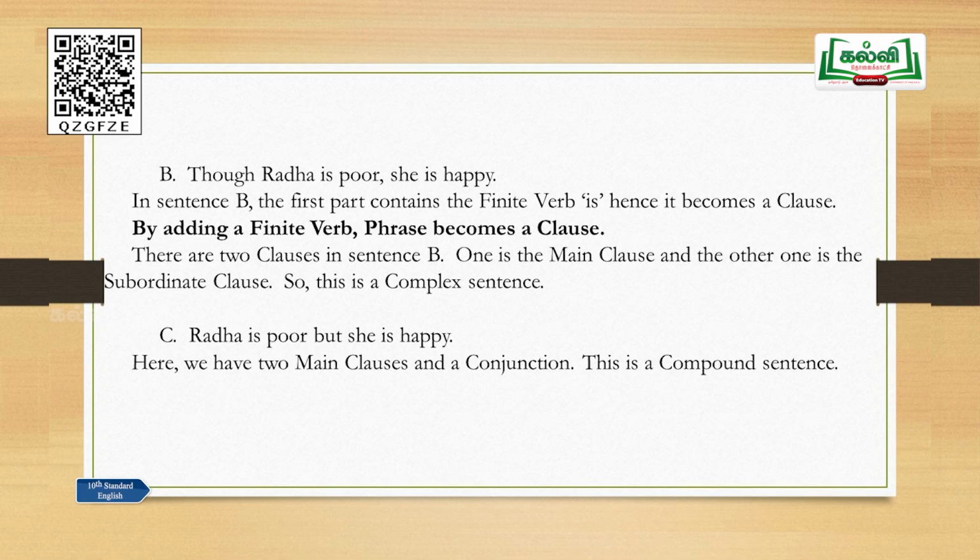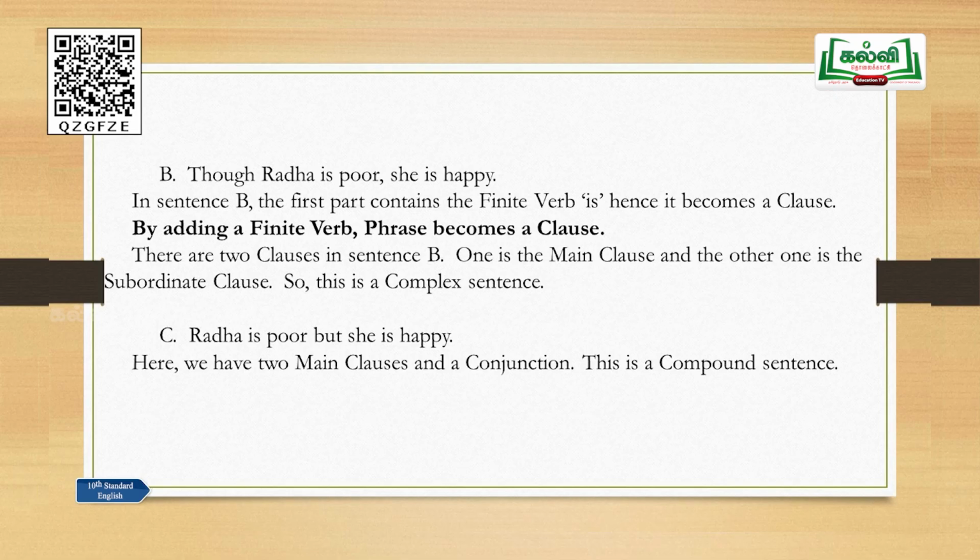I have already explained all these. Let me move on further to sentence C: Radha is poor but she is happy. There are two clauses here, again two verbs, is. Radha is poor, that is a complete meaningful sentence, that is a main clause. She is happy, again it also gives a complete meaning, so it is also a main clause, and but is the conjunction. When you have two main clauses with one conjunction, you have a compound sentence.